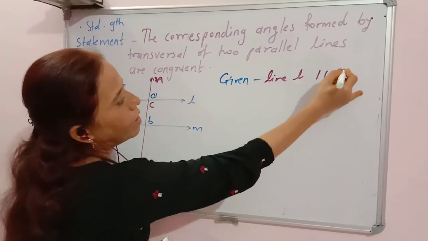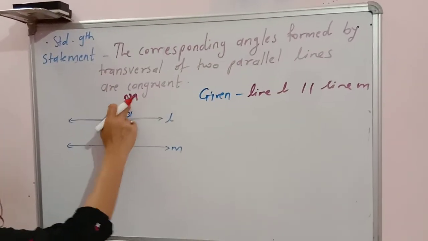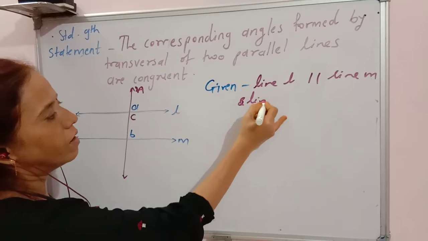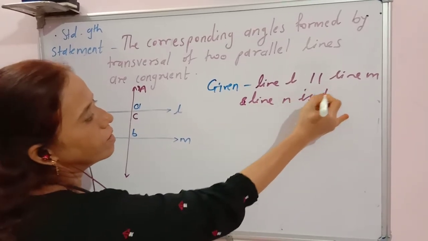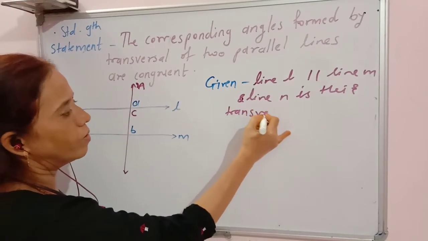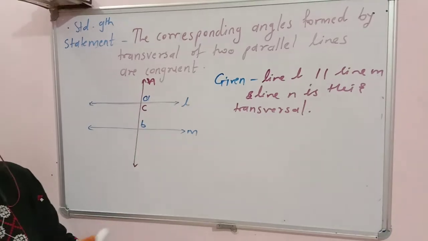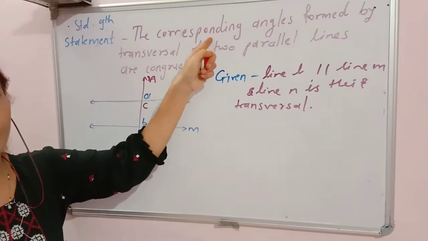Line L is parallel to line M, and line N is their transversal. And what we have to prove is that the corresponding angles are congruent.